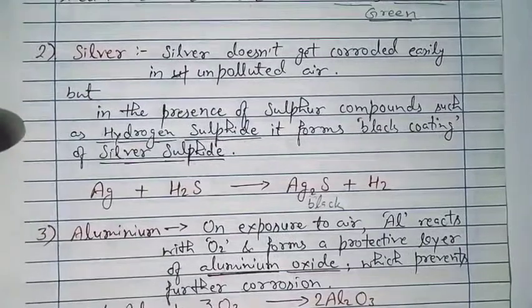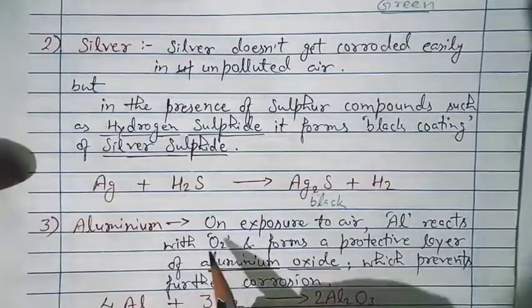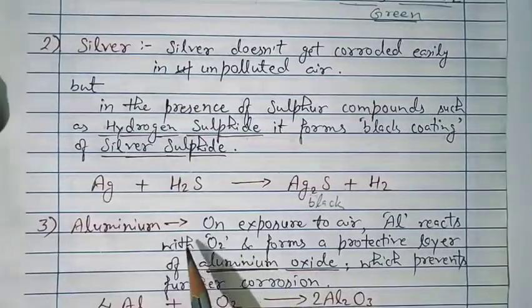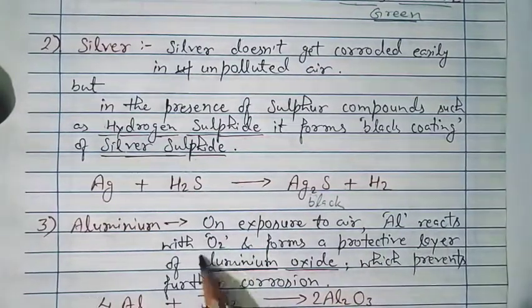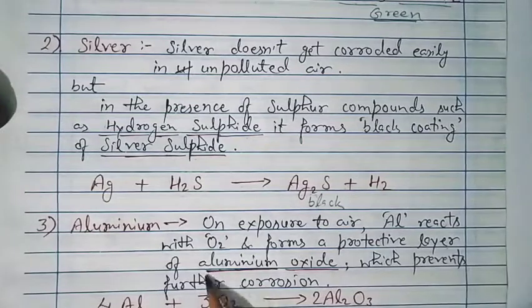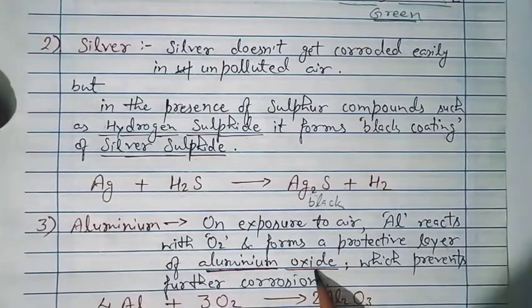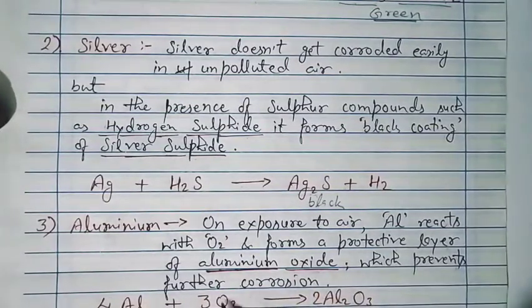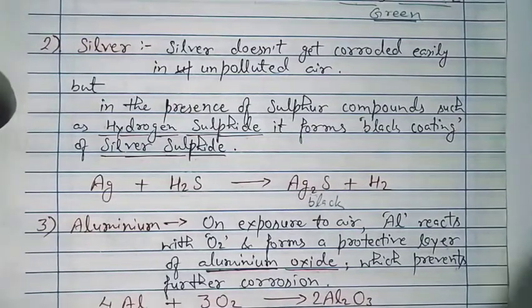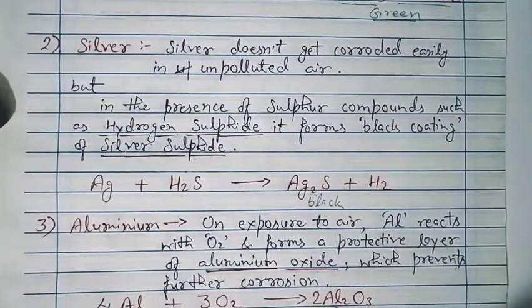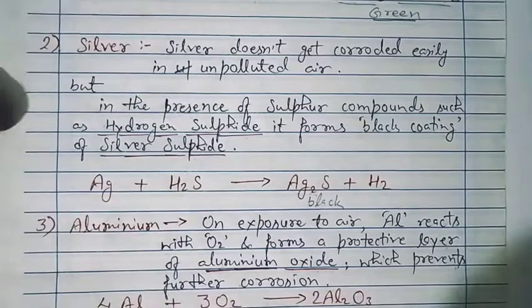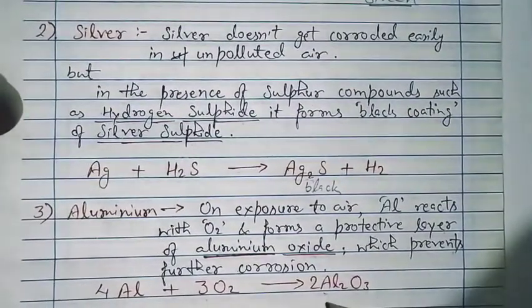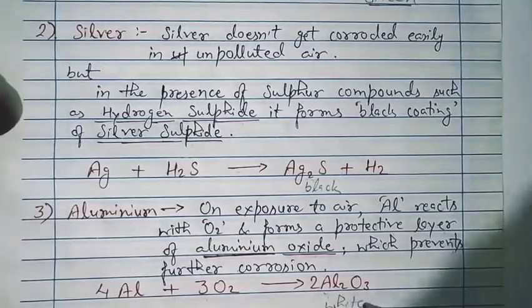Now the next is aluminium. Aluminium is also a very common metal which is used in our life. On exposure to air, aluminium reacts with oxygen and forms a protective layer of aluminium oxide, which, as we studied earlier in this lecture, prevents further corrosion. Let's see the reaction. 4Al plus 3O2, that is aluminium plus oxygen, forms aluminium oxide, Al2O3. This is generally a white coating, which means no color is there in this coating.